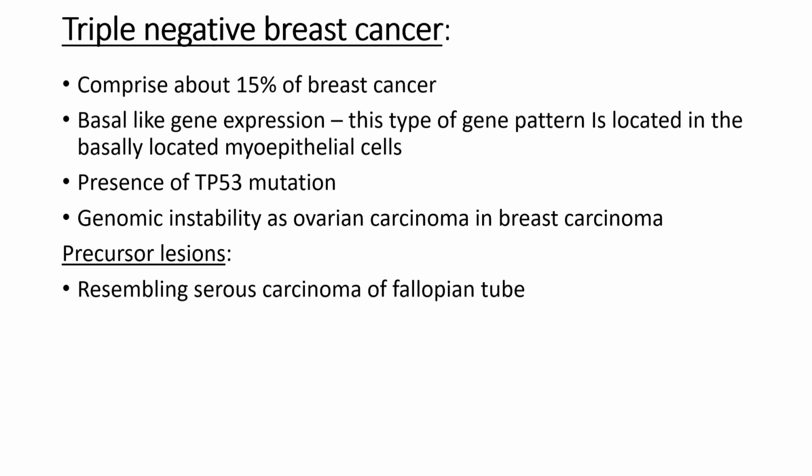Now at last, triple negative breast cancer, which comprises only about 15% of breast cancers, is the least common type of breast cancer. They show a basal-like gene expression. This type of gene expression is shown in the basally located myoepithelial cells and they show presence of TP53 mutation. There will be genomic instability as in ovarian carcinoma. The precursor lesions resemble the serous carcinoma of the fallopian tube.